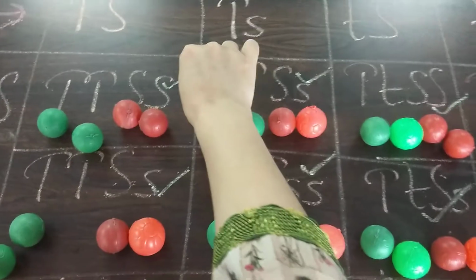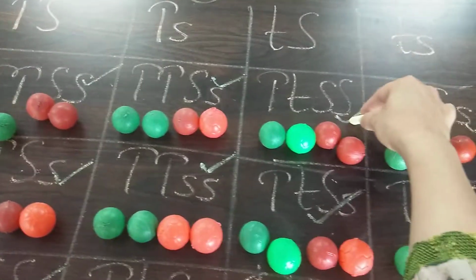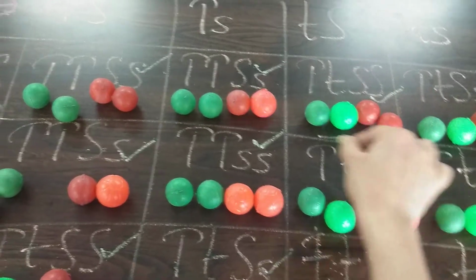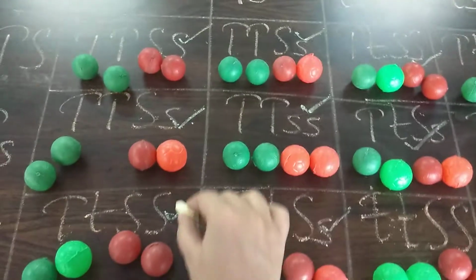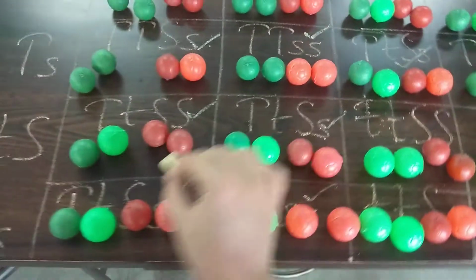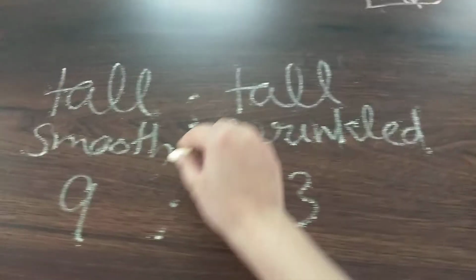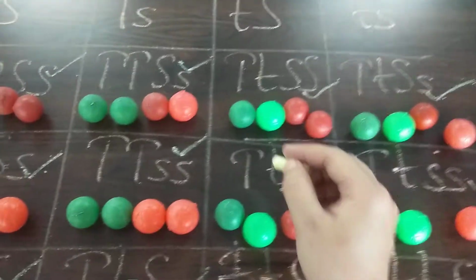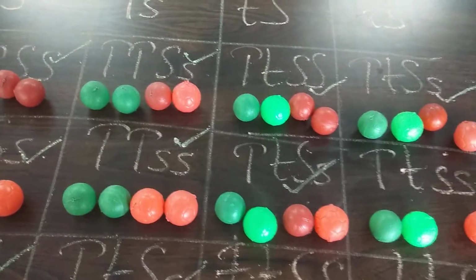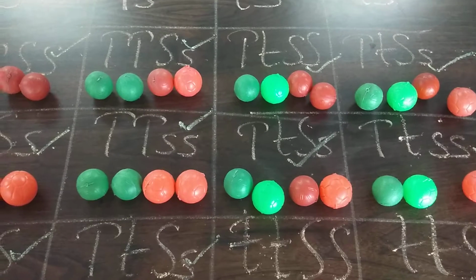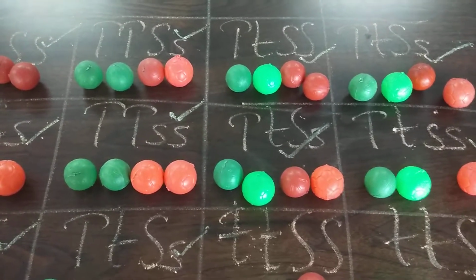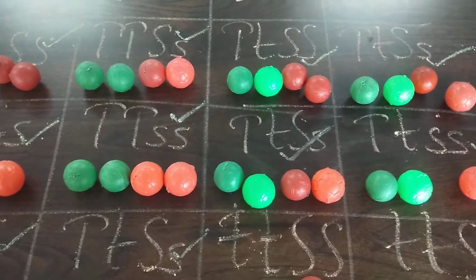So they are 1, 2, 3, 4, 5, 6, 7, 8, and then 9. There are 9 tall and smooth plants. Then the tall and wrinkled plants have either one or both genes for capital T and both genes for the seed appearance as small ss.